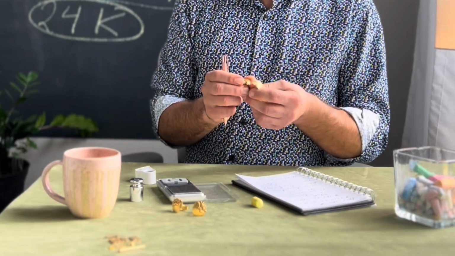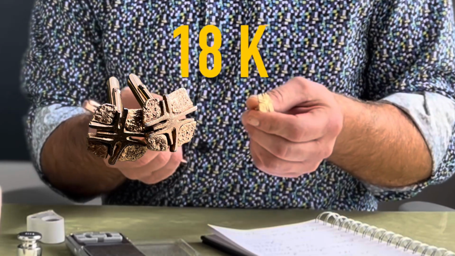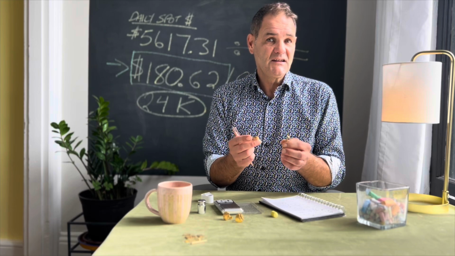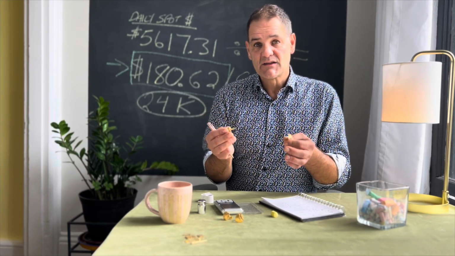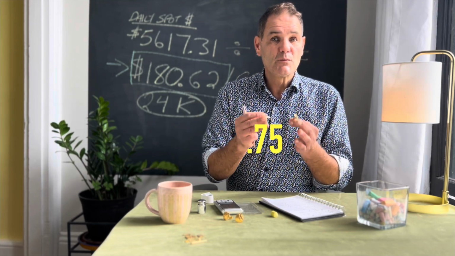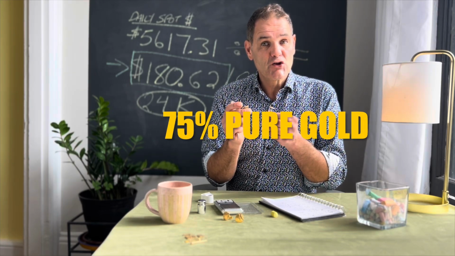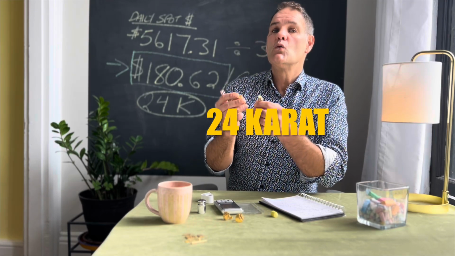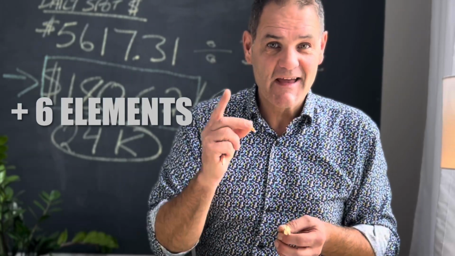So how do you do it for 18 karat gold? These two cufflinks are 18 karat. First you've got to figure out the purity. The purity of 18 karat is 18 parts pure, 6 parts other elements. Or you can divide 18 by 24, which will give you 0.75. So these are 75% pure gold. That's 75% 24 karat gold, which ultimately makes 18 karat when you add the other 6 elements.